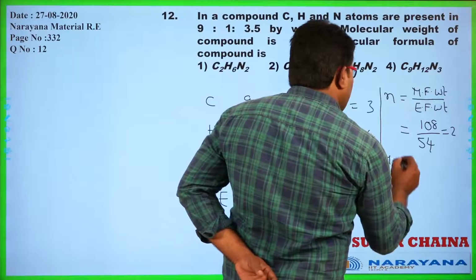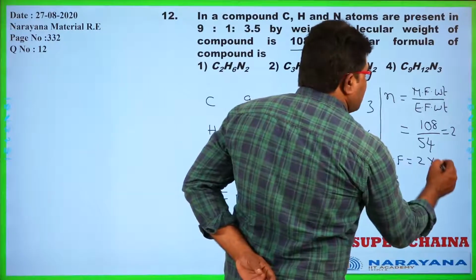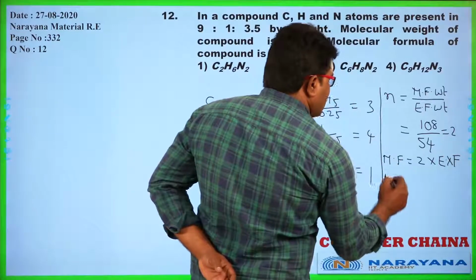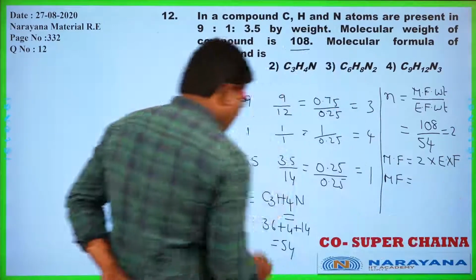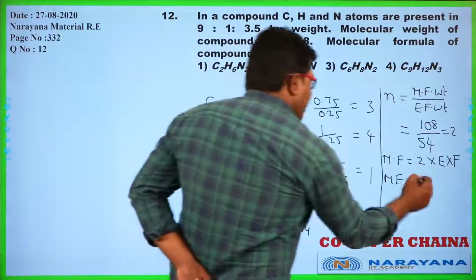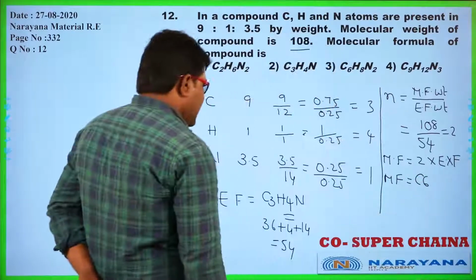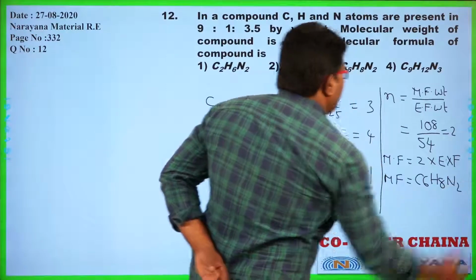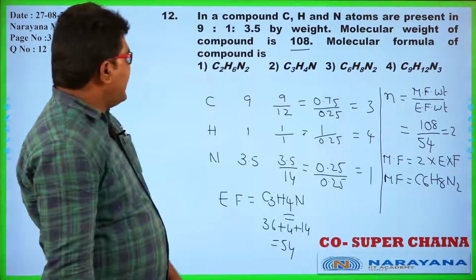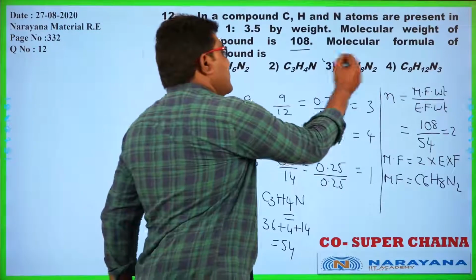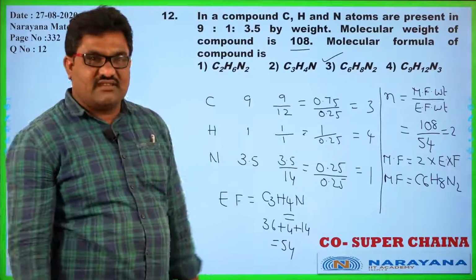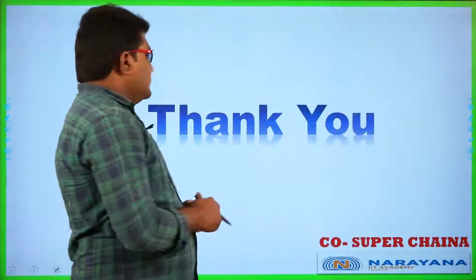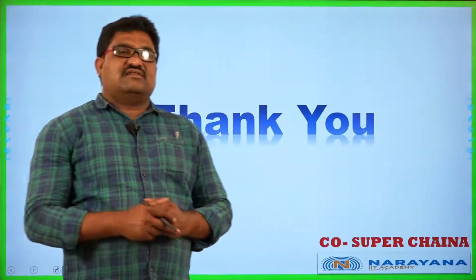So what is the molecular formula? 2 times the empirical formula, we can take 2 empirical formula units, so it converts to C6H8N2. What is the answer? C6H8N2. The third option is the correct one. Okay, this is the end of the session. Thank you very much.